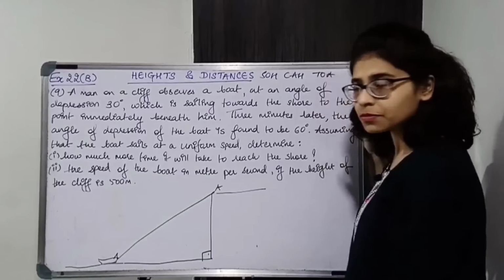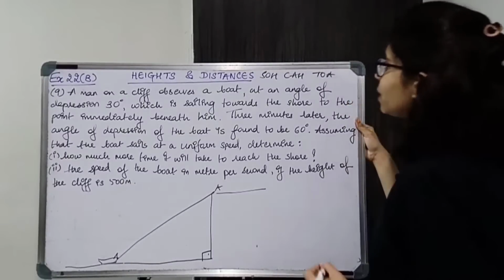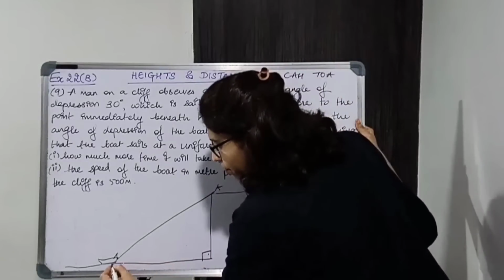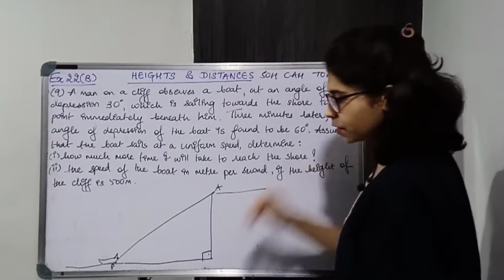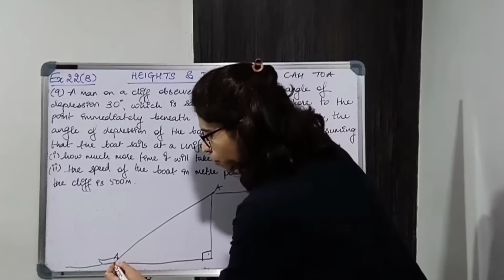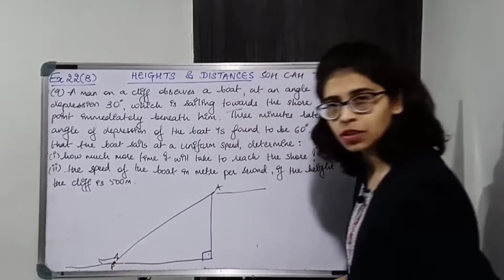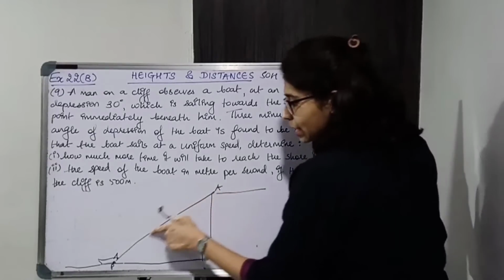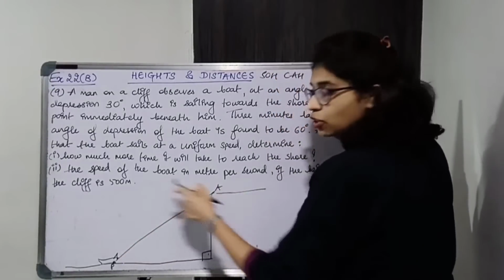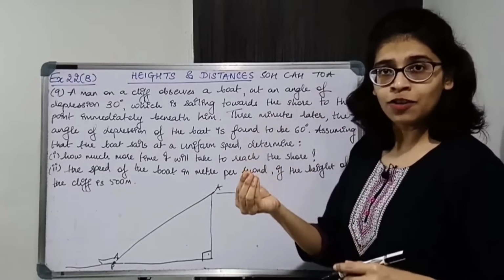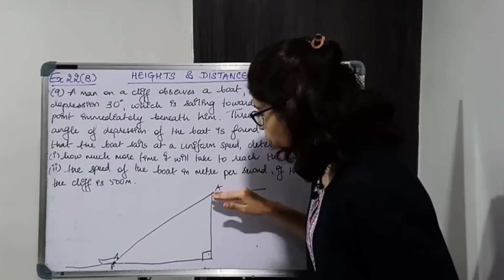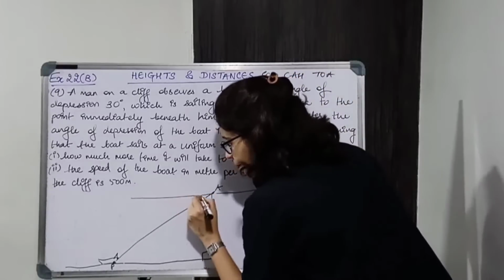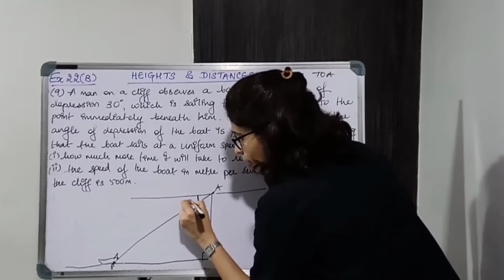The man on the cliff observes a boat at an angle of depression 30 degrees. So let this point be P where there is the boat. So this portion of the boat we are considering at point P in water. Now the angle of depression is given. This is the line of sight. The angle between the line of sight and the horizontal is the angle of depression. There is the line of sight. What about the horizontal from this point? There is no horizontal, so draw the horizontal. So this angle is the angle of depression.